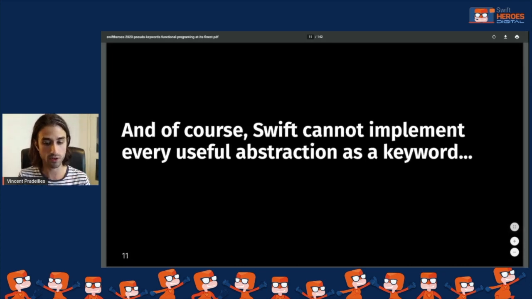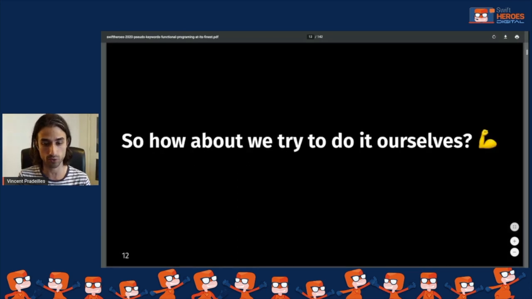So it's not possible for Swift to implement every useful abstraction, but how about we try to do it ourselves? How about we try to make our own keywords, constructs that we would build ourselves that would not be Swift built-in keywords, but that would behave so similarly to a real keyword that we could call them pseudo keywords.